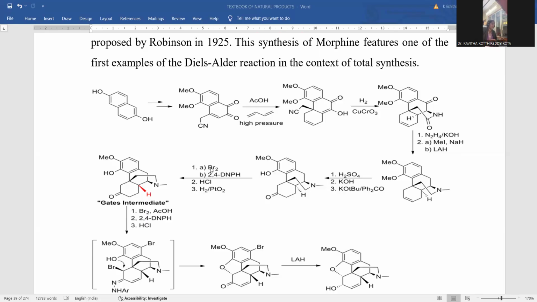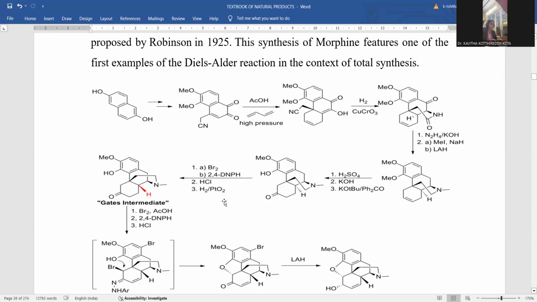Right. Let me perform bromination. Bromination is taking place, then 2,4-DNPH. 2,4-dinitrophenylhydrazine it will be. The 2,4-DNP test is the most selective for the detection of carbonyl functionalities. Right. 2,4-dinitrophenylhydrazine is the reagent that is added whenever this 2,4-DNP test is performed. This ketone will be treated with this one.